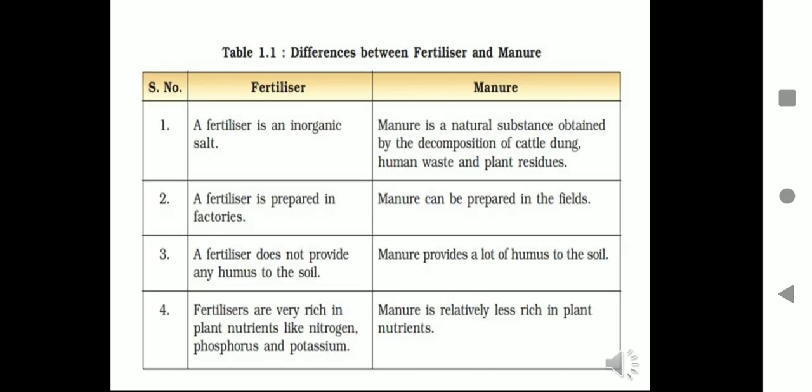The difference between fertilizers and manures, as you can see, is present in the NCERT book also. You have to note it down. The advantages of manures are also given in your NCERT book. Kindly copy it down in your copies.